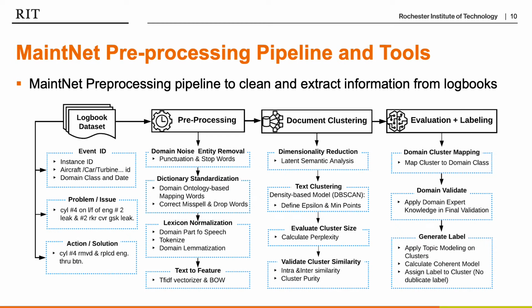To be able to pre-process this unstructured historical maintenance data, we developed a four-phase pre-processing pipeline, which handles the input data and pre-processes it, clusters the unlabeled dataset, and then evaluates and generates the labels. For instance, in the pre-processing, we start with domain noise entity removal and dictionary standardization, where we first correct the misspellings and also the dropped words.